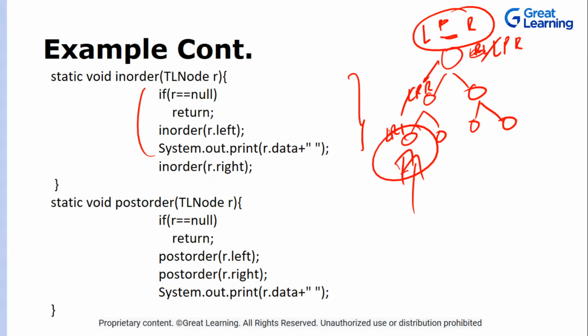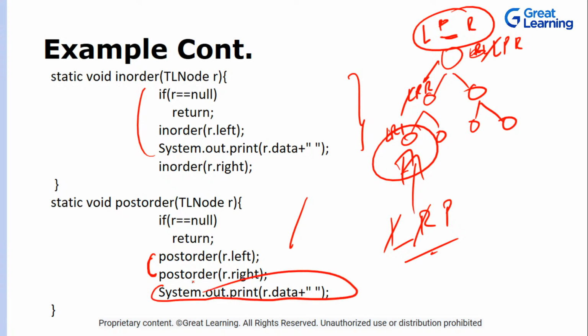And similarly, you can go for post order. Post order means go on the left child, go on the right child, and then print the data. You see, the ordering differs here. So you have two function calls, and the print is kept at the end. So this is how you traverse. These are the three traversing algorithms that you can use. Do you have anyone understanding?